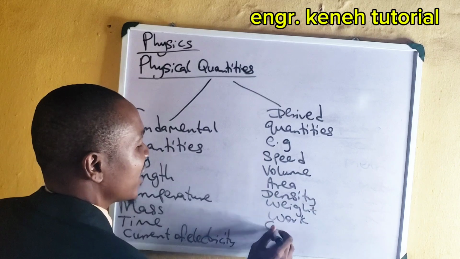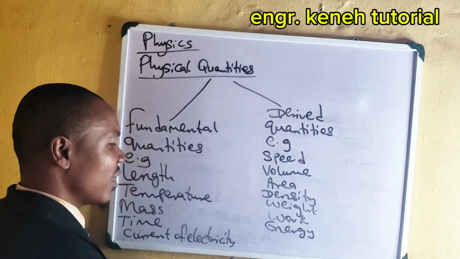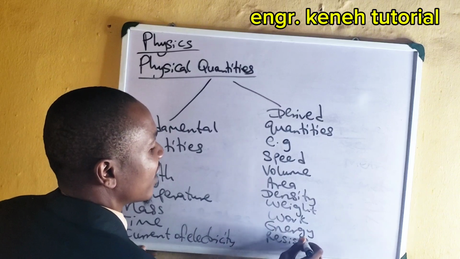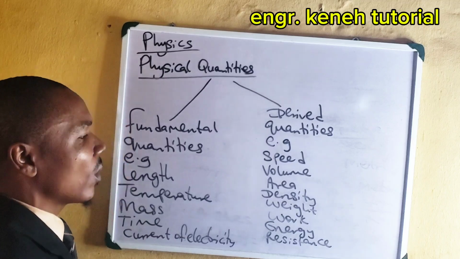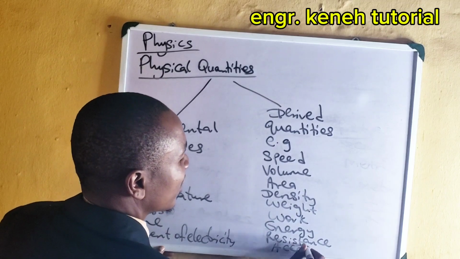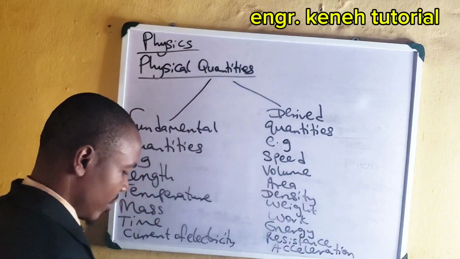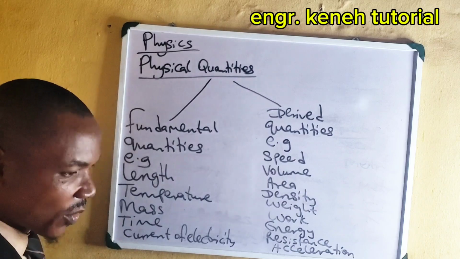Even energy is here. Then we have even resistance. Resistance is here. And what else again? We have acceleration. Acceleration is here. Can you see that? All these plus more, they are under these derived quantities.